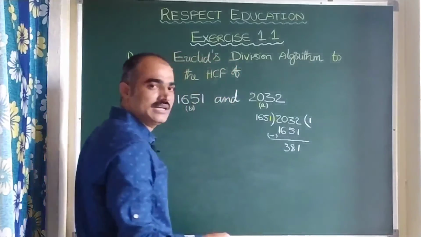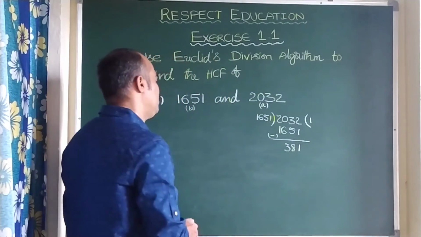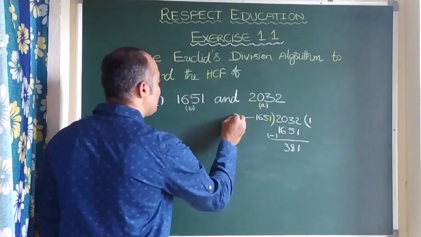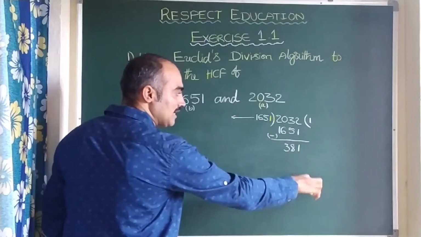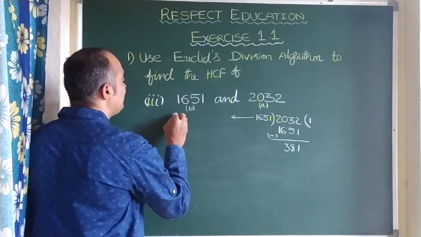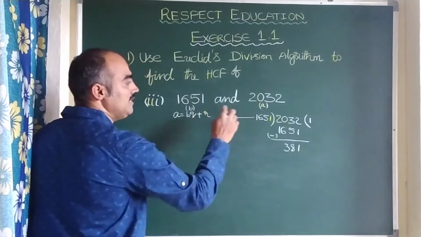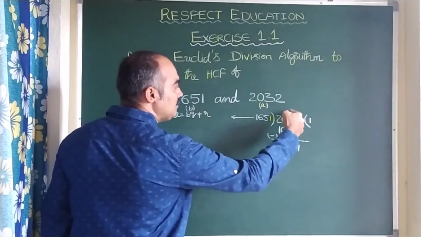So here you see, children, is the remainder 0? No. So let us write the Euclid division algorithm first. Still the problem is there, children; it is still to be done. Till here we write by Euclid division lemma, A = BQ + R. In this step, A means the middle one.